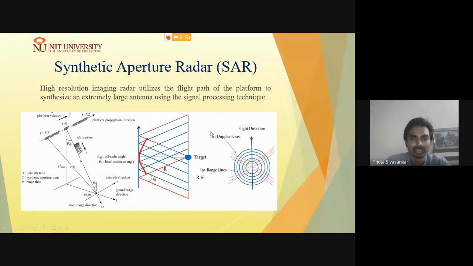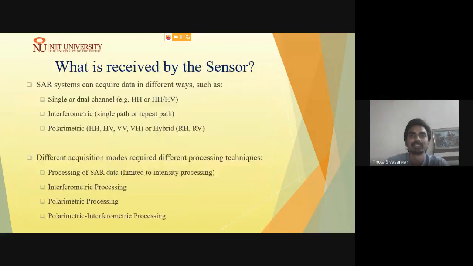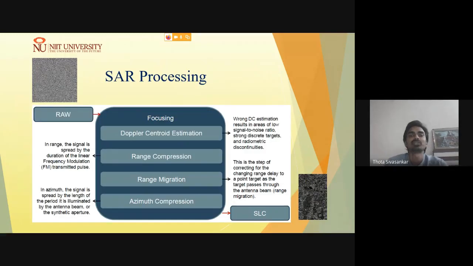So this information is used in processing to get a better resolution in the azimuth direction. By compressing the azimuth using the Doppler concept, you will be able to get higher resolution single look complex images.